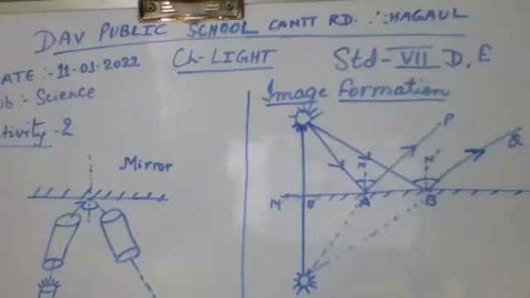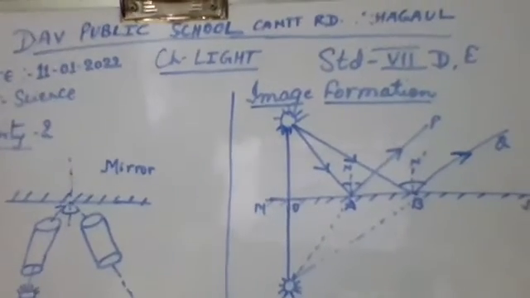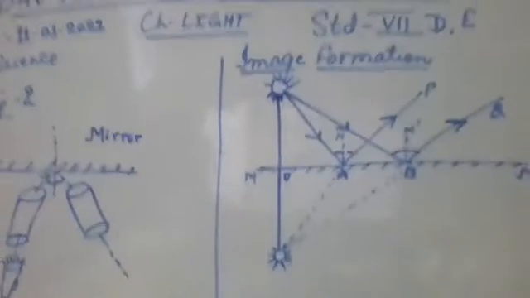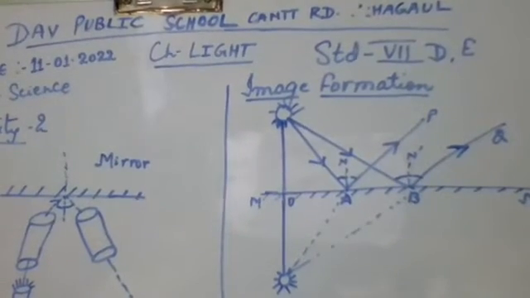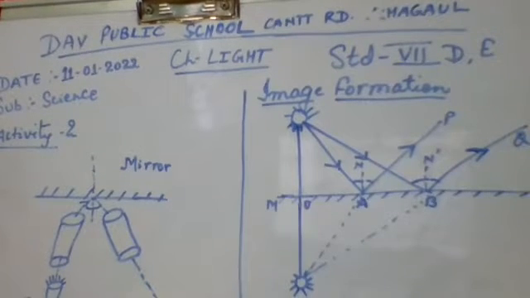Through this diagram, I will make you more clear how a plane mirror forms its image and how the angle of incidence is equal to the angle of reflection. For that, there is one activity mentioned in your book. So point of incidence, all of you are knowing. Then what is the angle of incidence? The angle between the incident ray and the normal at the point of incidence is known as the angle of incidence.